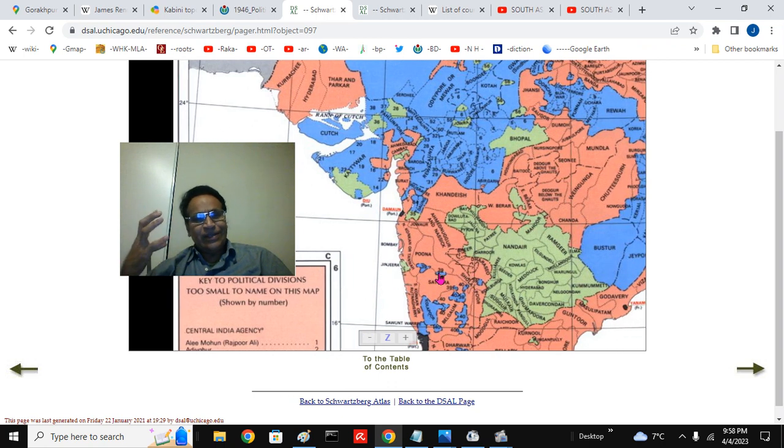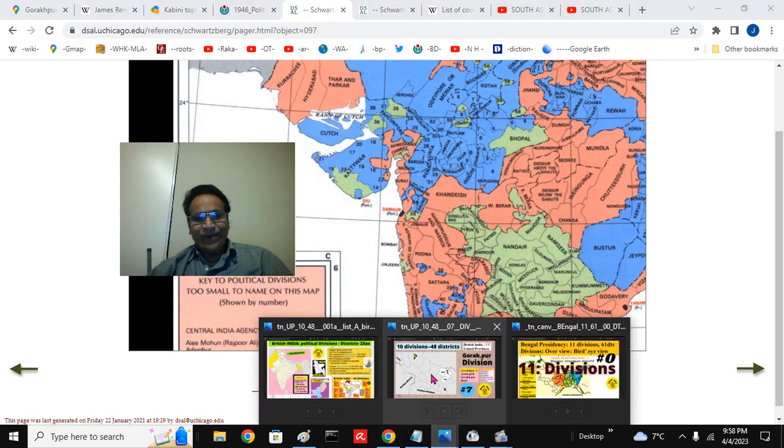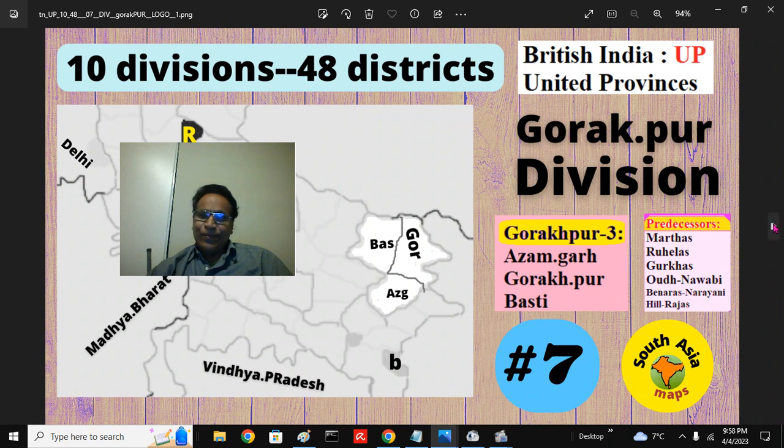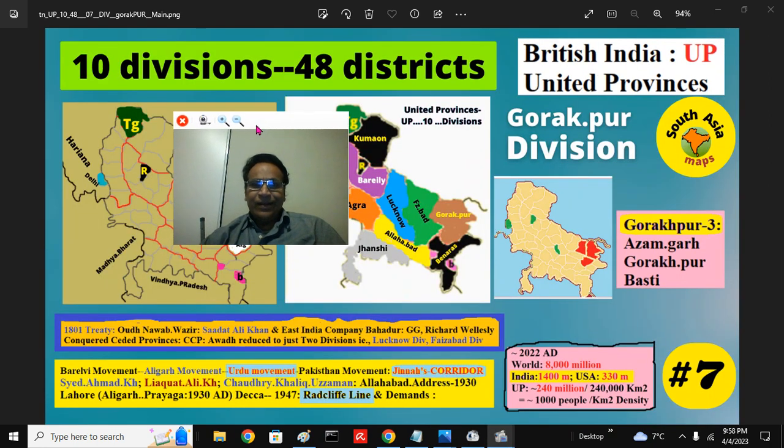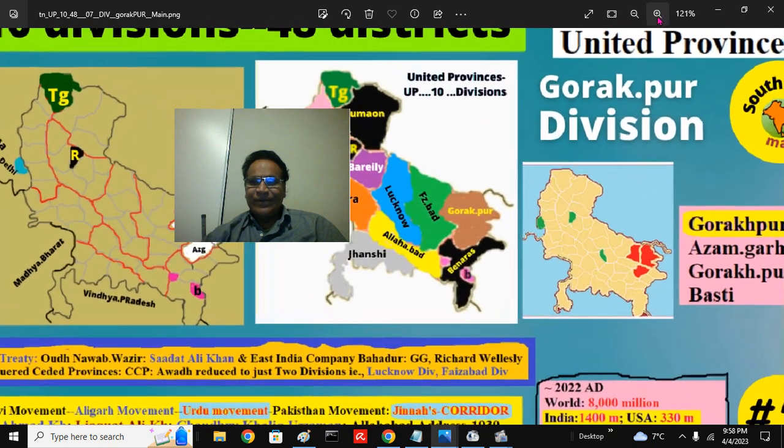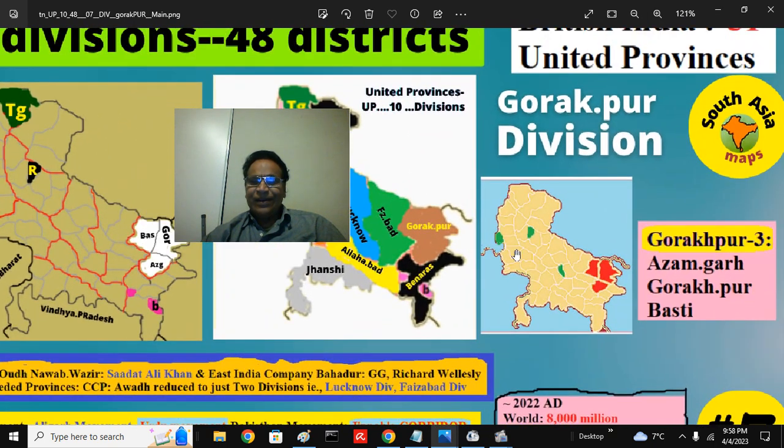So it's very easy to remember if you remember the political divisions, and that is the entire point we are talking about today. The Gorakhpur division, the fascinating Gorakhpur division, and here I have provided the map so that you can see the United Provinces, and the green ones are the landmarks. This is Lucknow, the state capital.